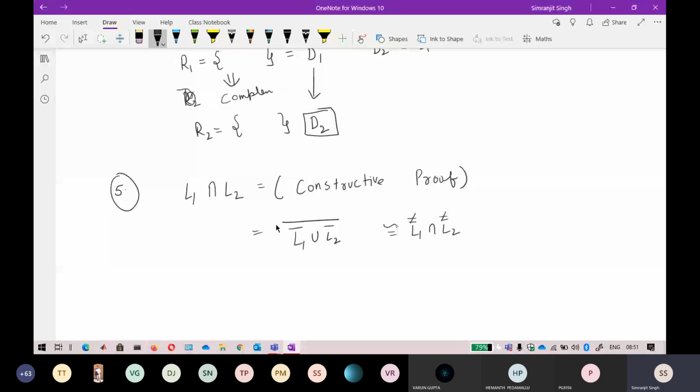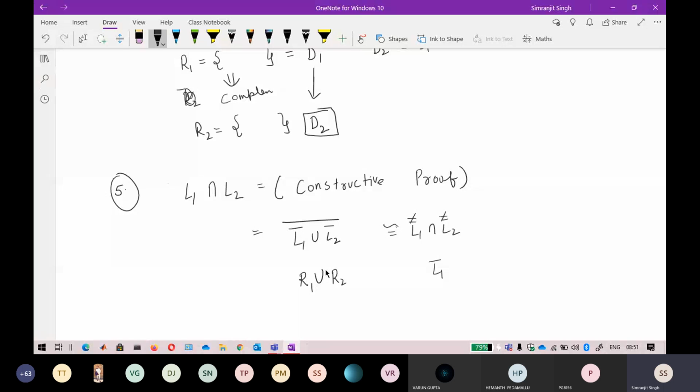Now I know that when I take the complementation of a regular language, it is regular. So if I take the complement of L1, it will result in a regular language. In the same way, the complement of L2 will also result in a regular one, because we have already studied in the previous property that regular languages are closed under complementation.